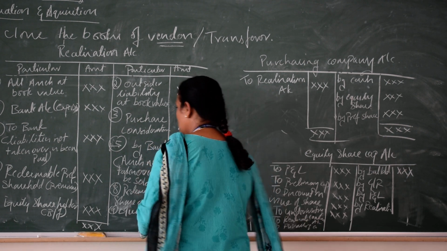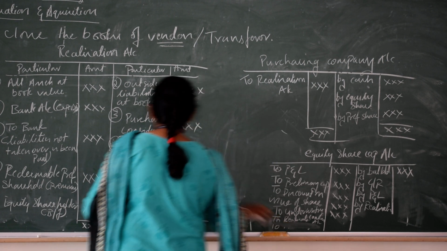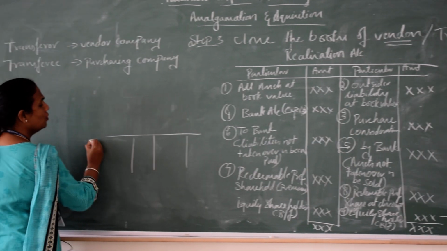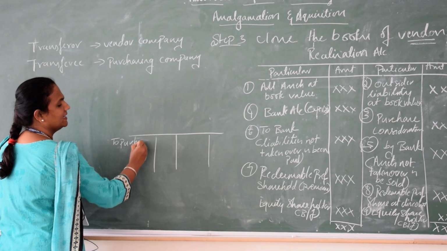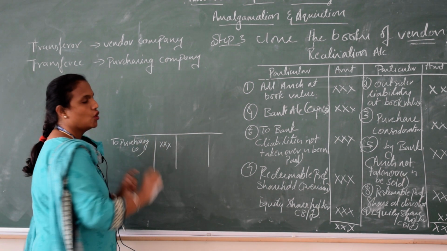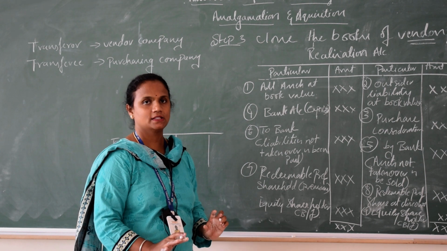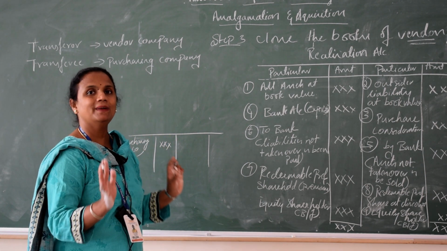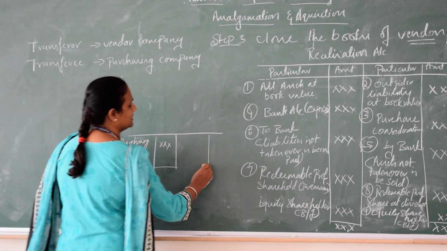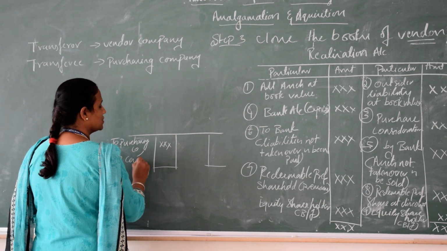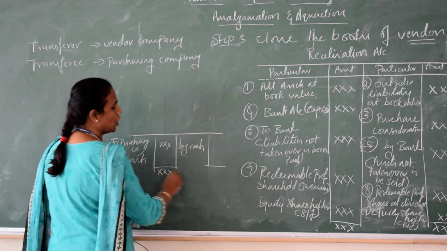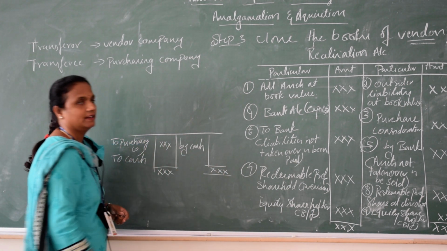Now you have taken everything from all sides. Now you have to see whether your equity shares account is tallying. If it tallies, it is okay. If it doesn't tally, then write the difference to cash or by cash and finish it.